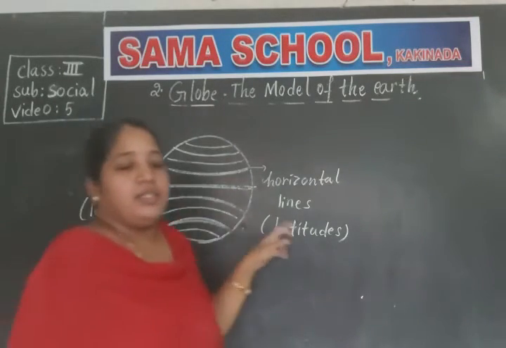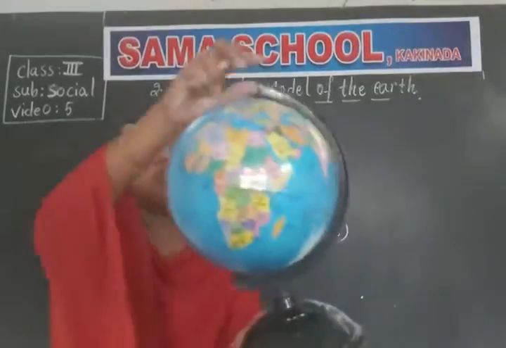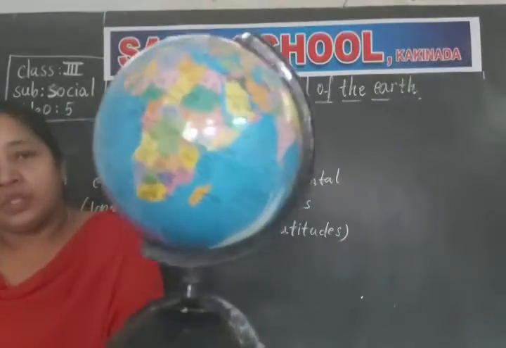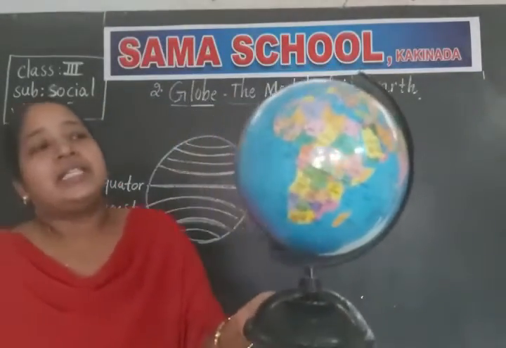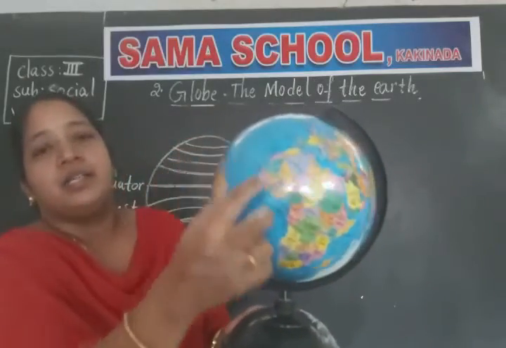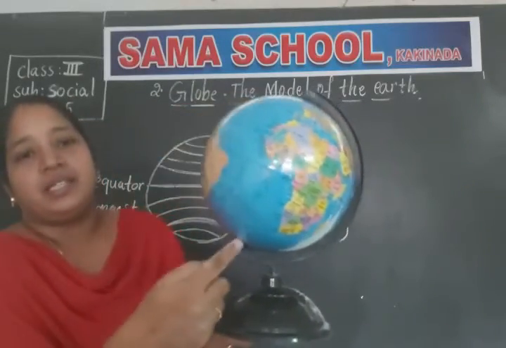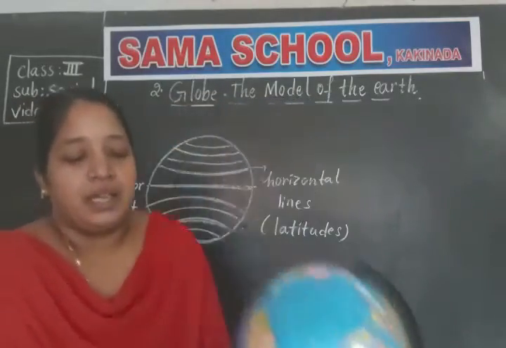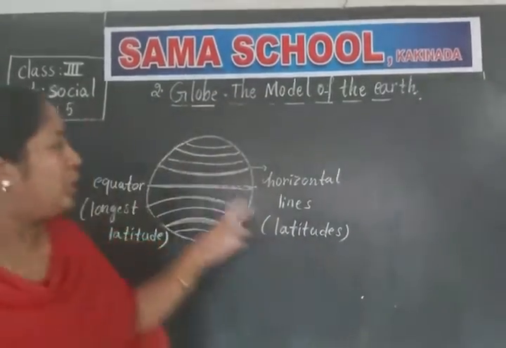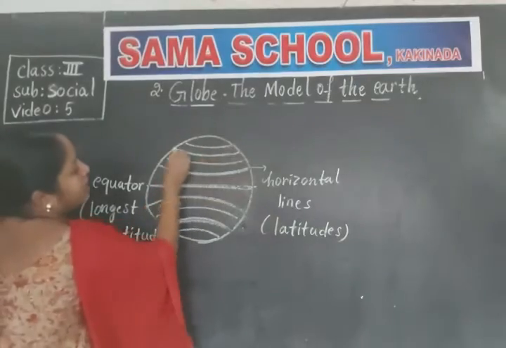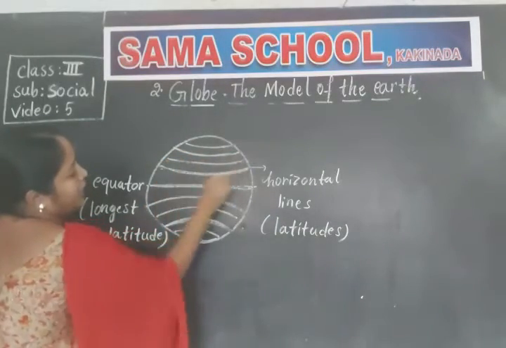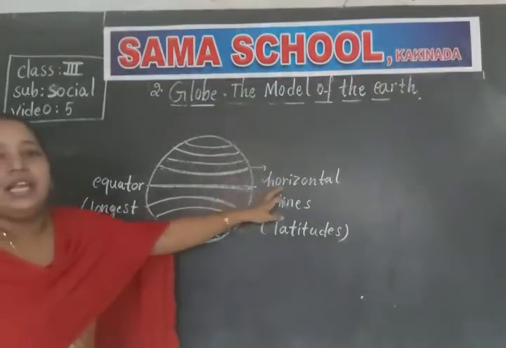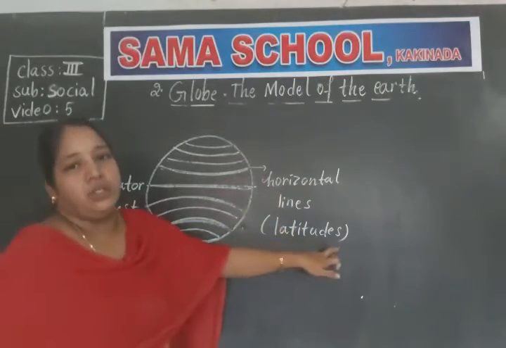Clear, children? If you observe the globe, you see some horizontal lines and some vertical lines. The horizontal lines present on the globe are called latitudes.